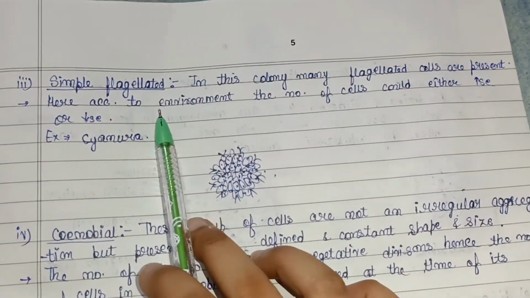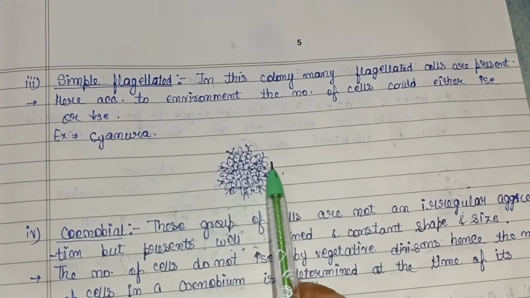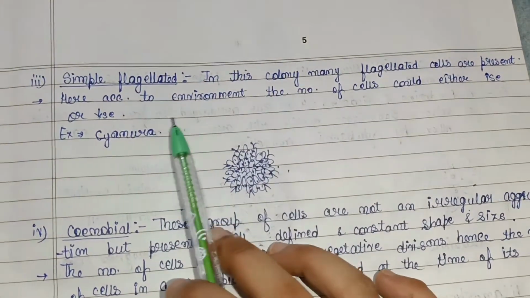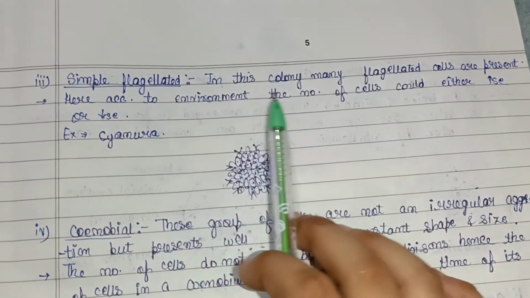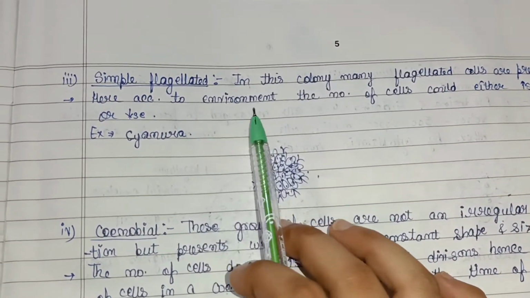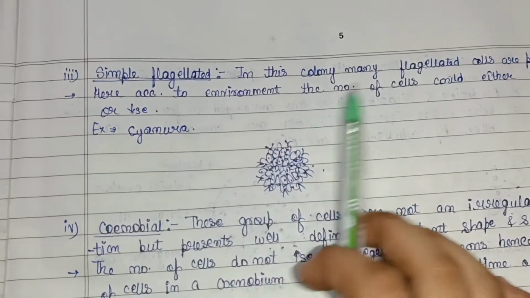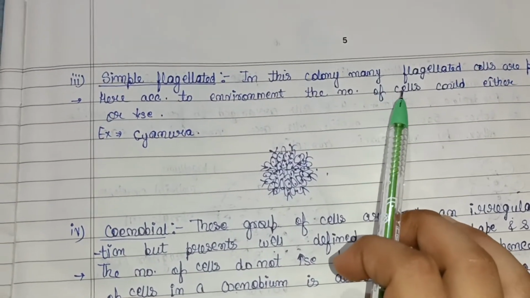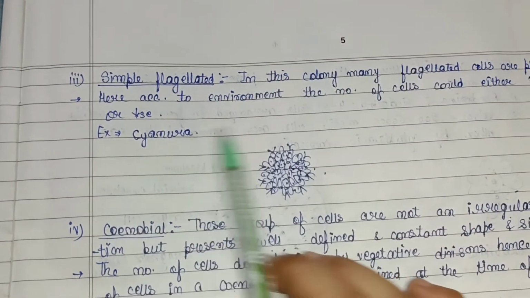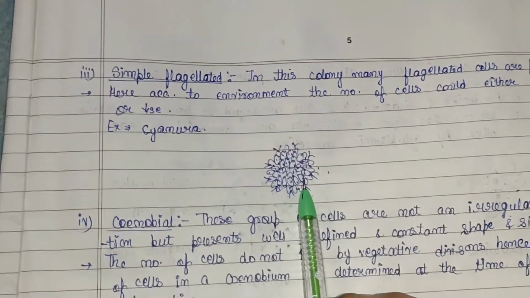Simple flagellated type. In this colony many flagellated cells are present. See, many flagellated cells are present here. According to the environment, the number of the cells could either increase or decrease. It is based on the environmental condition, whether there are favorable conditions or unfavorable conditions, the cells have the property to divide or we can say multiply. Example Cyanura, this is a simple flagellated colony of Cyanura algae.